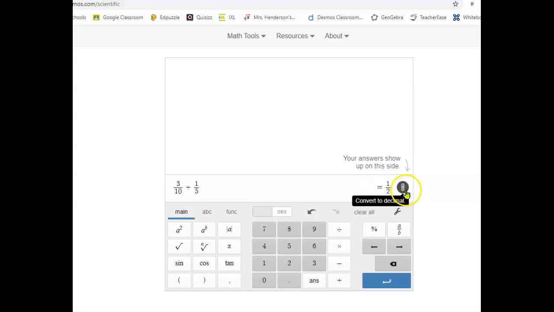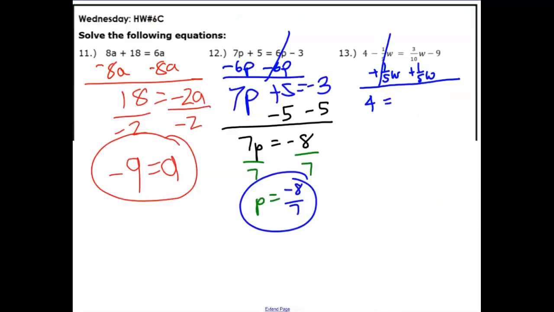So I'm going to press this button over here to convert it back to a fraction. So just like I said before, the answer will be 1/2. So 3/10 W plus 1/5 W is 1/2 W. And don't forget about that minus 9 at the end. So now what I'm going to do is I'm going to add 9 to both sides so that my constants will be on the other side of the equation.